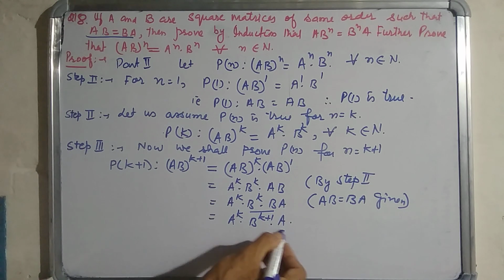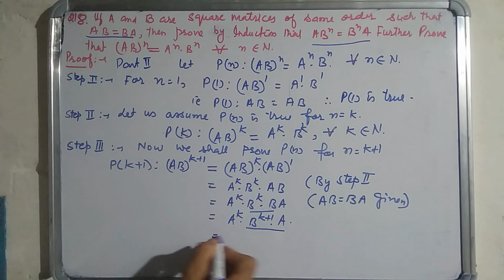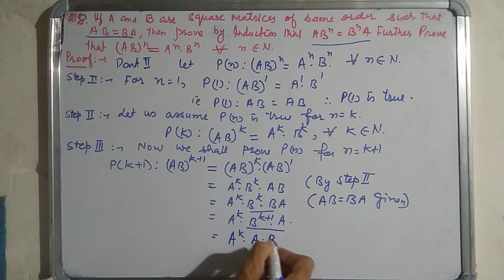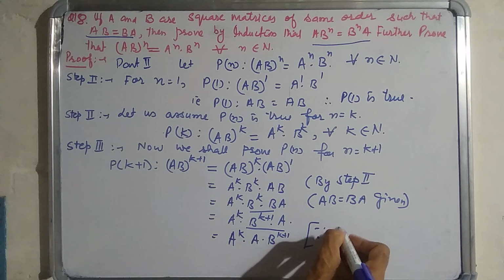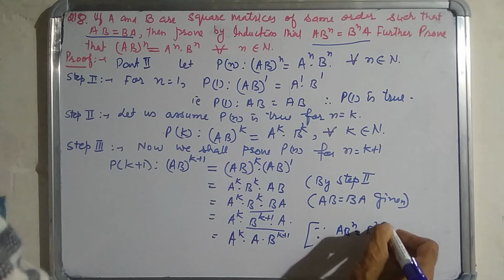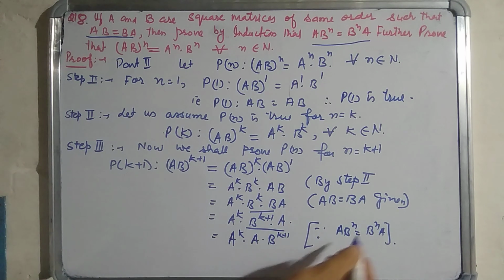Now in this result we have already proved that A B^n is equal to B^n A. So if we use this relation for n is equal to k plus 1, then we get this.